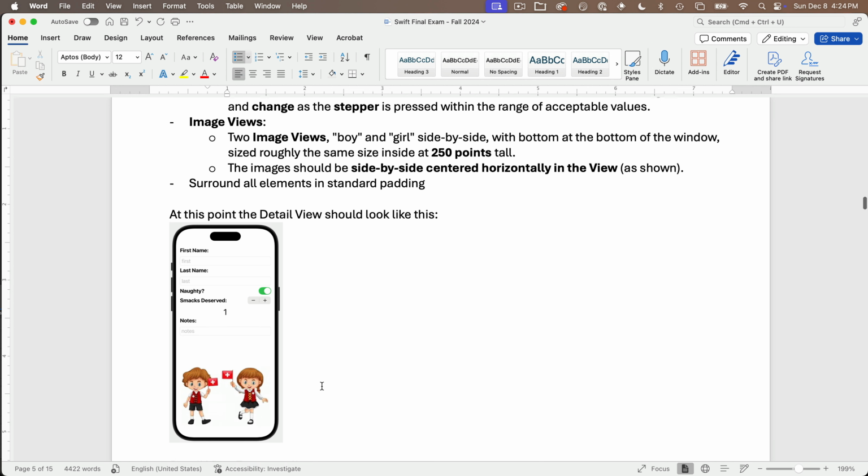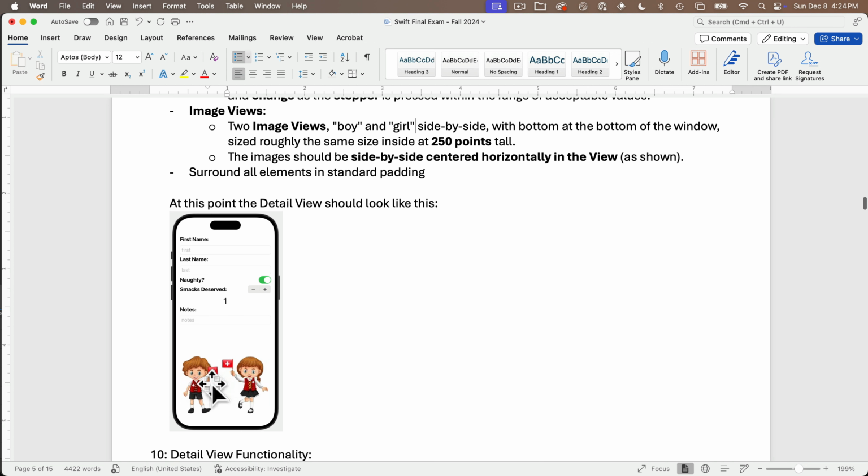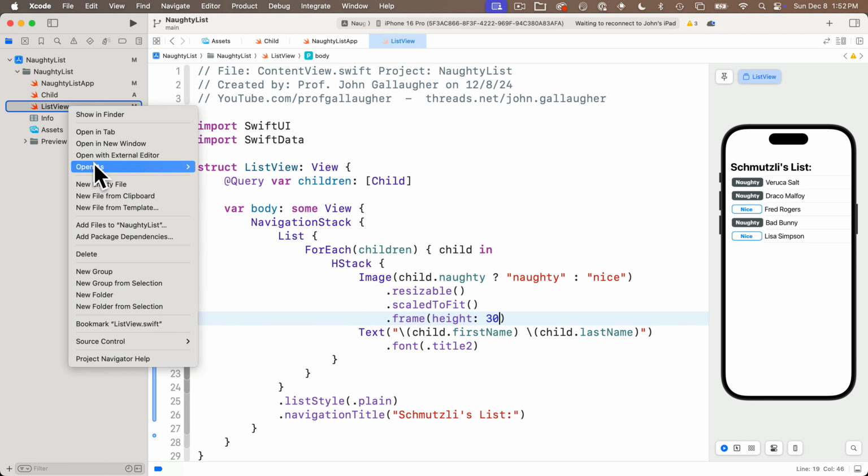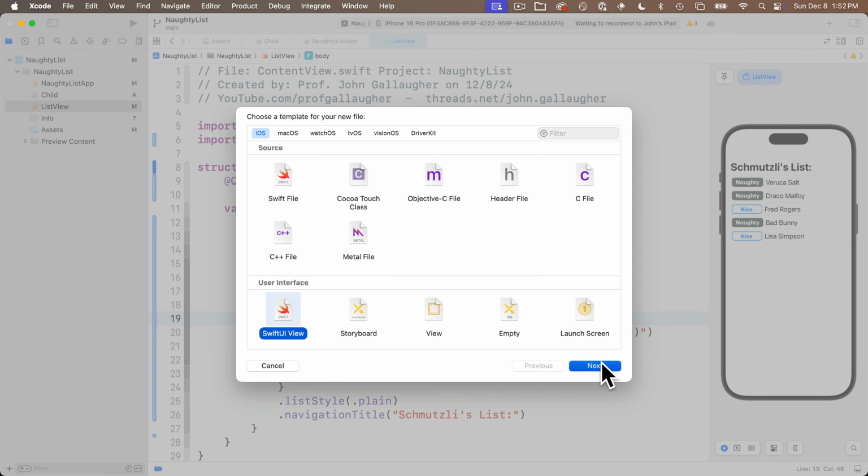Now the image views have 2 images, boy and girl, side by side, with bottom of the views at the bottom of the window, sized at roughly the same size. This should be 250 points tall, and the images should be side by side, centered horizontally in the view as shown. Surround all elements with standard padding, and at this point we should get something that looks like this. So let's code it. So I'll right click on list view and create a new SwiftUI view named DetailView.